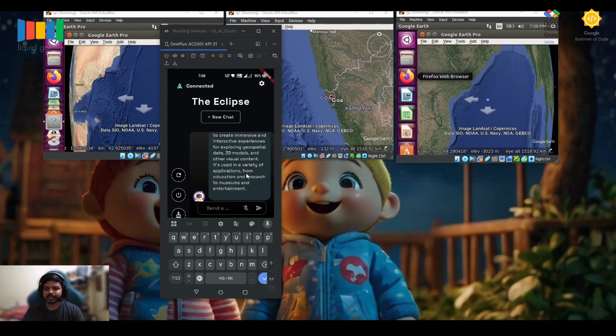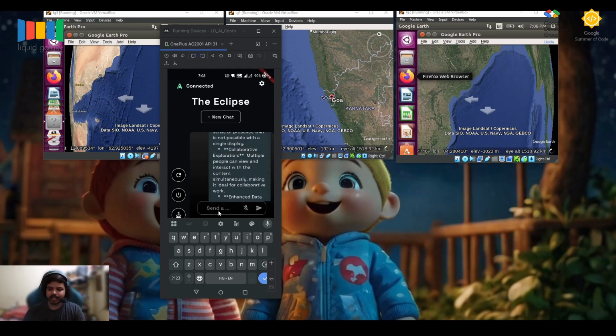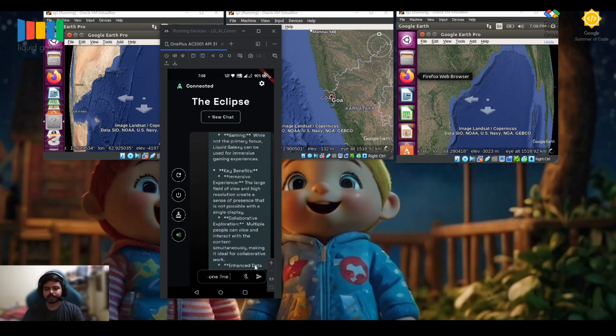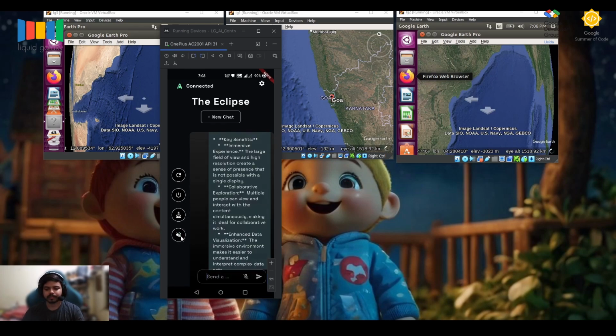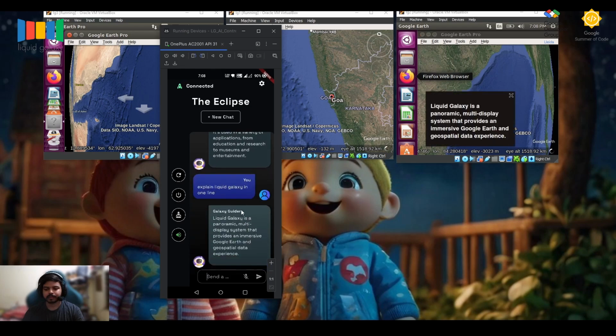This is pretty good. Explain this Liquid Galaxy in one line. Okay, so you can see that Liquid Galaxy is a panoramic multi-display system that provides an immersive Google Earth and geospatial data experience.